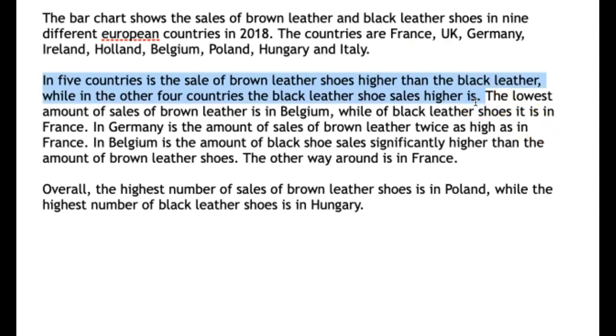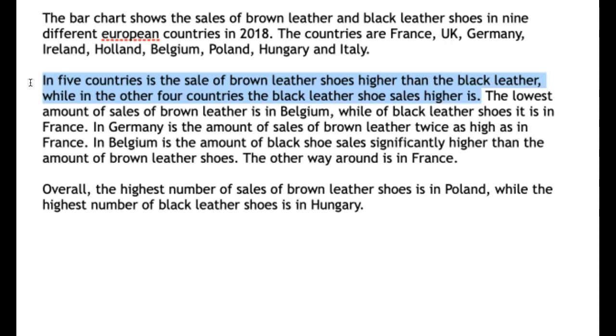We could go for the sale of brown leather shoes exceeds that of the black leather variety in 5 of the countries, comma, while in the other 4 countries, black leather shoes are more popular. Okay, because we've got a bit of repetition here, and also, as you heard, this initial construction is not the most natural way of saying it.